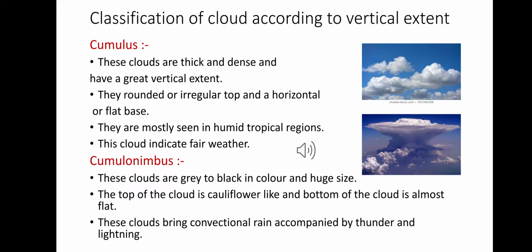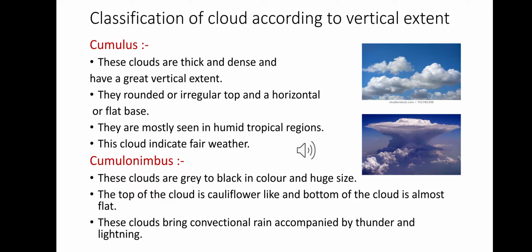Next, cumulonimbus. These clouds are gray to black in color and of huge size. These clouds are 2,000 feet to more than 30,000 feet high. As you see in the picture, the top of the cloud looks like a cauliflower, and its lower portion is almost flat.